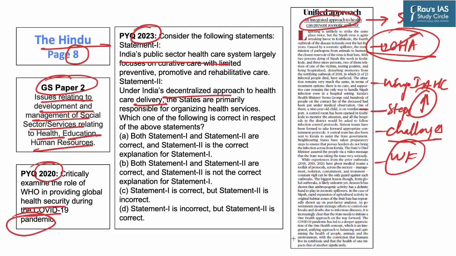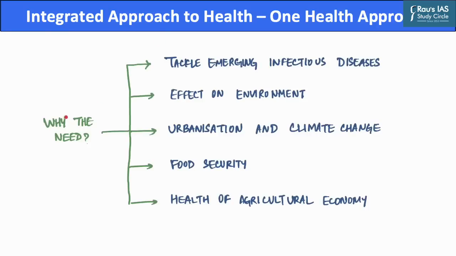Hence, let us start by understanding why is there a need for integrated approach, also known as One Health approach. Now, driving factors that highlight the need of One Health initiative are many. The first among which is the need to tackle emerging infectious diseases, as 75% of emerging infectious diseases and almost all recent pandemics are zoonotic in nature, which means the origin of these infectious diseases can be found in animals.